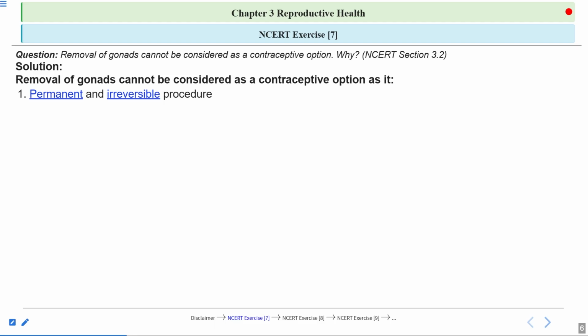What are the female hormones? Estrogen and progesterone. And no secondary sexual characteristics will develop if the gonads are removed at an early stage. So there will be no future possibility of natural reproduction, and there is no way to reverse it also. So it is an irreversible and permanent procedure.